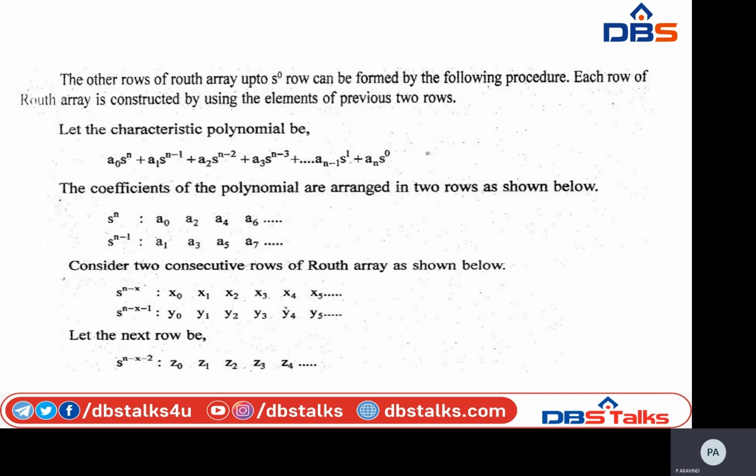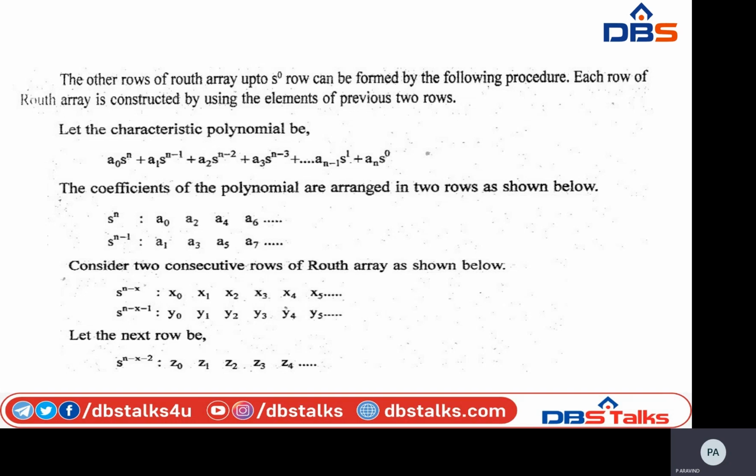This is my assumed characteristic polynomial. Here I consider that the coefficients of the polynomial are arranged in two rows, as we just saw, that is s^n and s^(n-1).